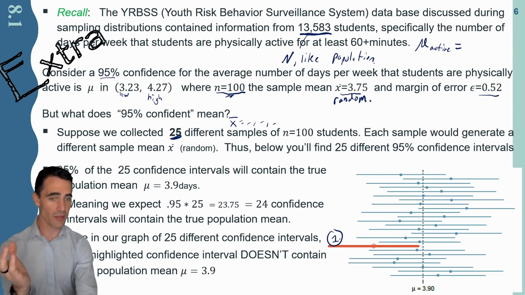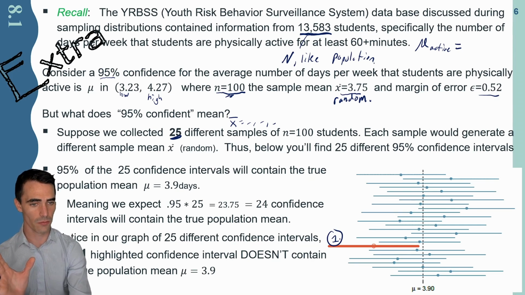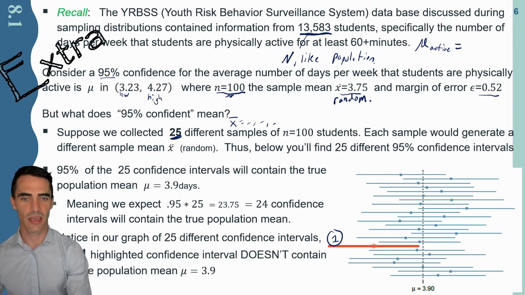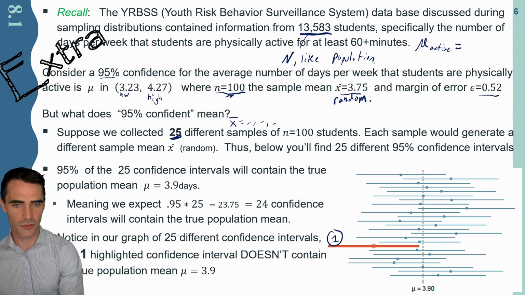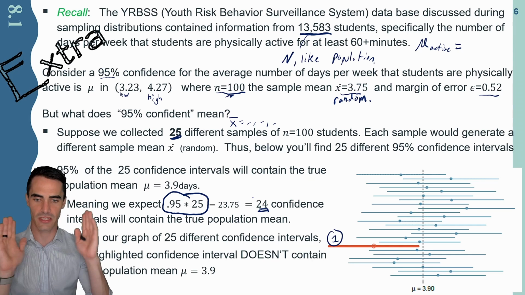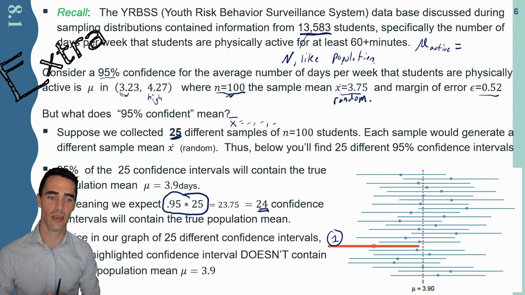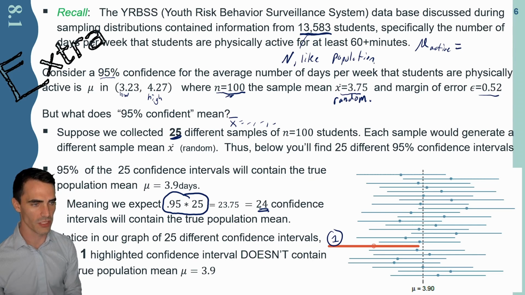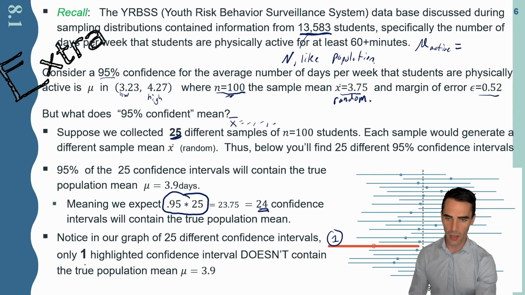As far as probability is concerned, you're hopeful that it's not you, but there's certainly a chance. That 1 out of 25 comes from, right over here, let me circle it for you, 0.95 times 25 is 24. So there are 24 good confidence intervals that we know will contain the population mean, which leaves me with 1, the one that's highlighted, that does not contain the population mean.